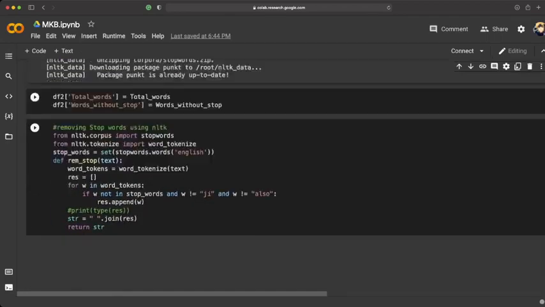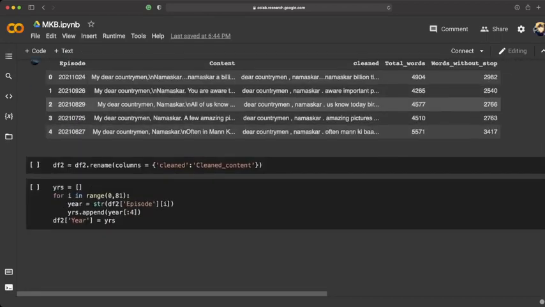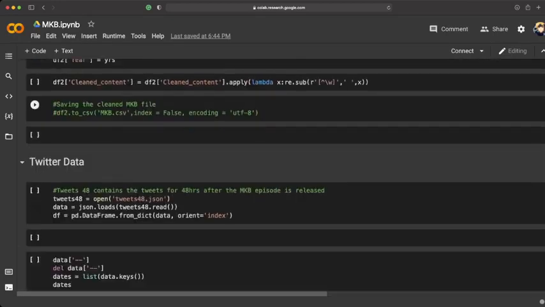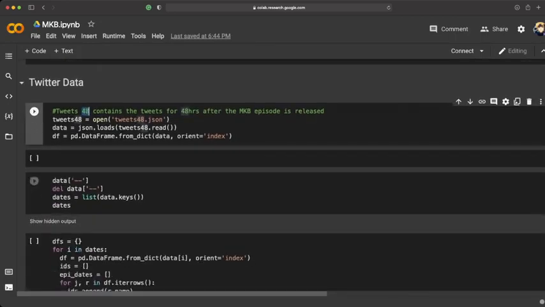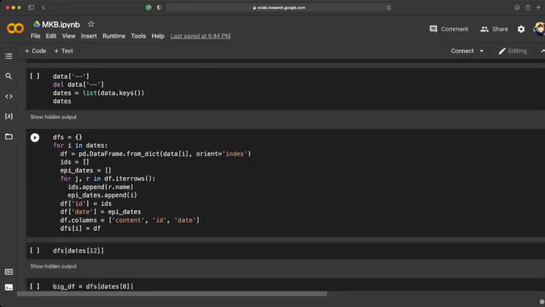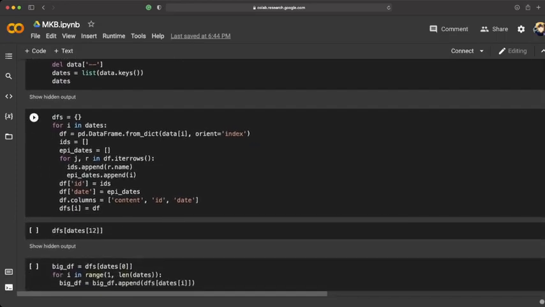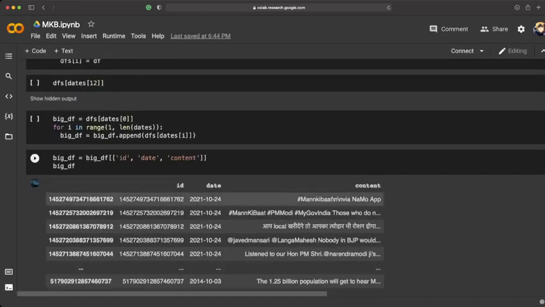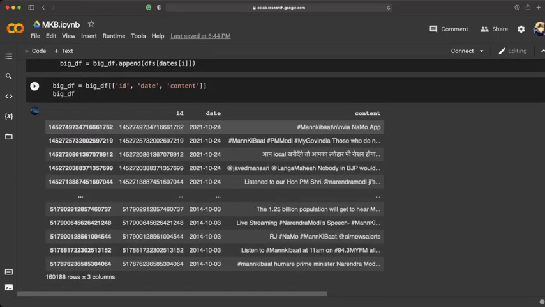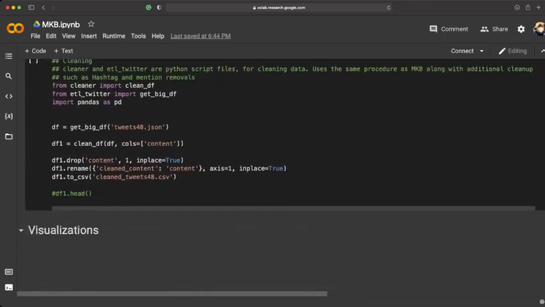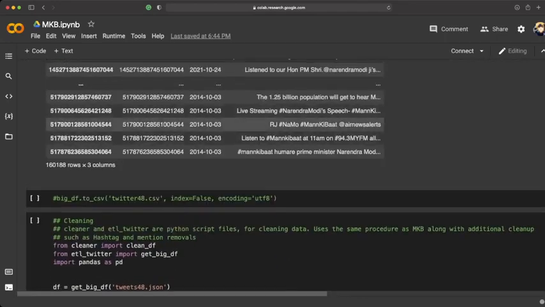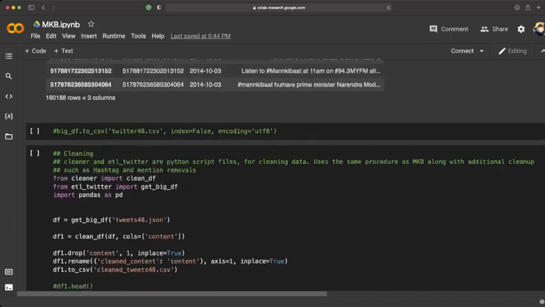We have similarly collected data from Twitter for a 2-day period, which is a 48-hour period for each Mann Ki Baat episode. So this was collected using the official Twitter API, and we have done the same ETL process on this data also. One thing we also had to do is remove other languages here. So some Hindi words were there, so we extracted only English words.